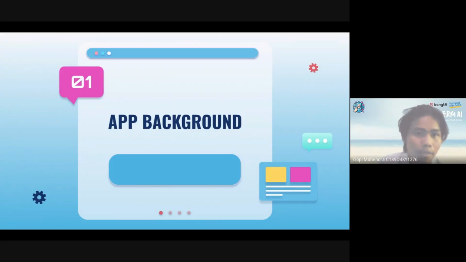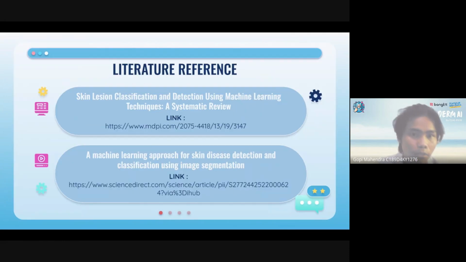Next. Okay, the next is app background. What is the app background? The app background is where we explain the background of the application we are developing. This includes the main goals of the app, the problem it's aimed to solve, and how this app can provide solutions. Literature reference. For reference, this can be seen on the following slide.